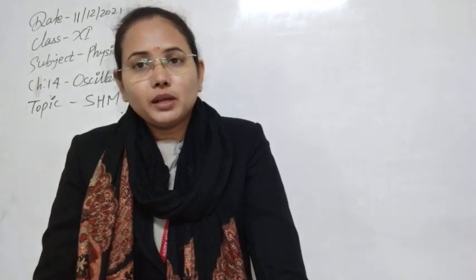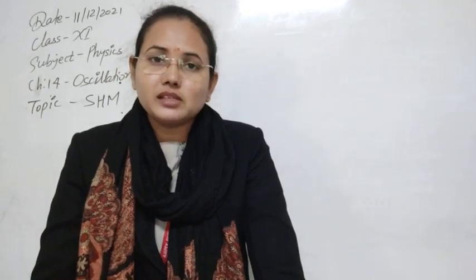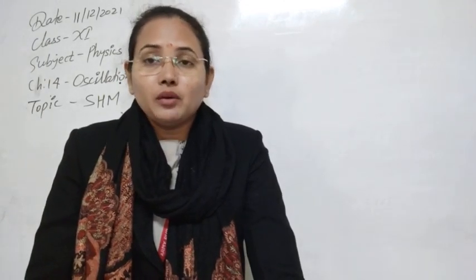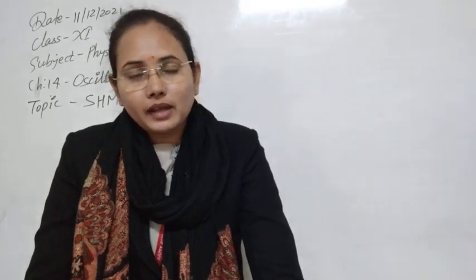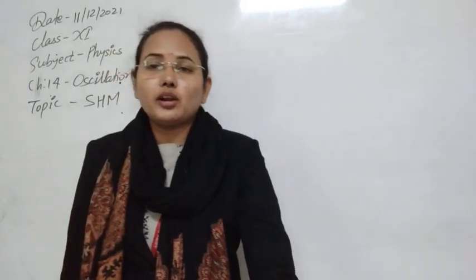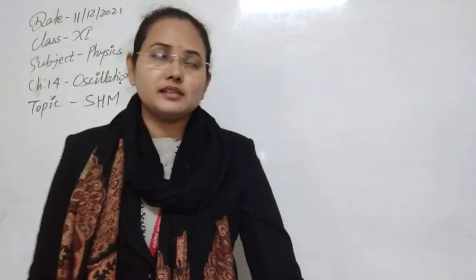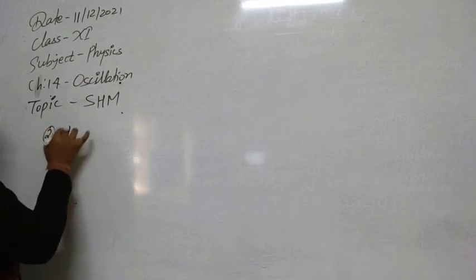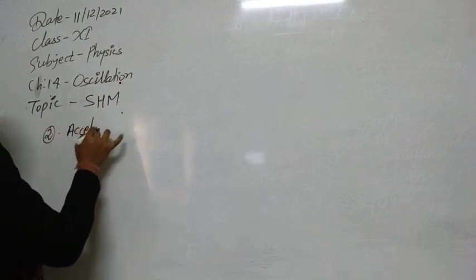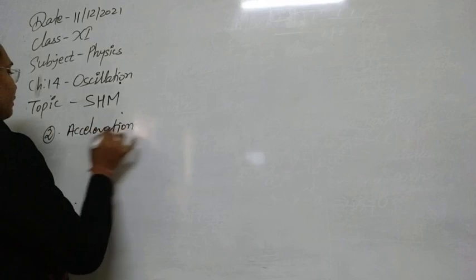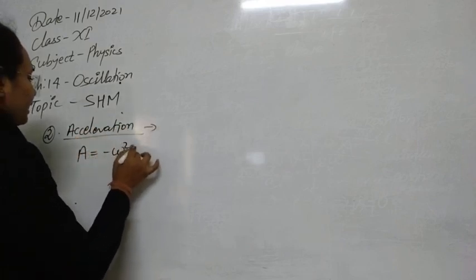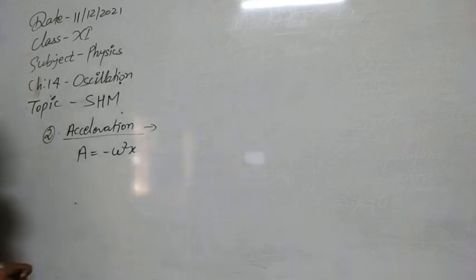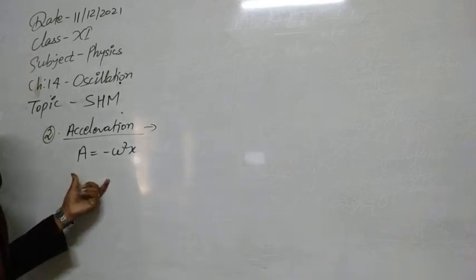So one characteristic, that is velocity, we have discussed, and we have also calculated what will be the acceleration of the system. Let's move further with the topic of acceleration at mean position or extreme position. What will be the acceleration at that time? The second property we had is the acceleration, and we have calculated acceleration to be equal to minus omega square x. So why does acceleration have a minus sign?